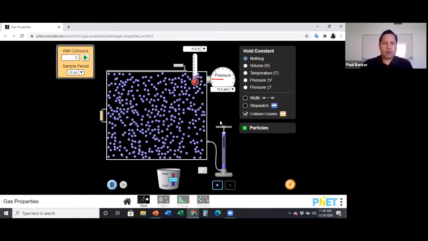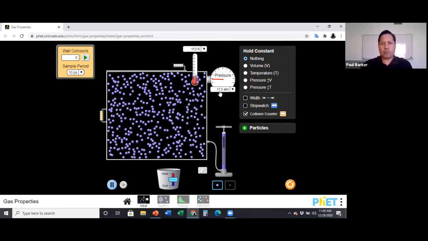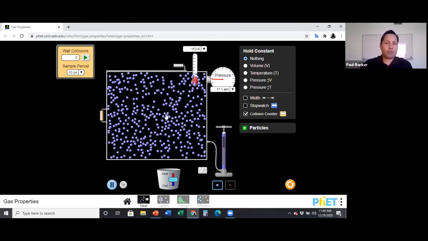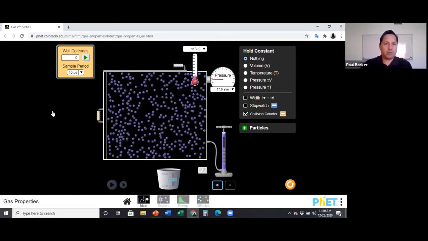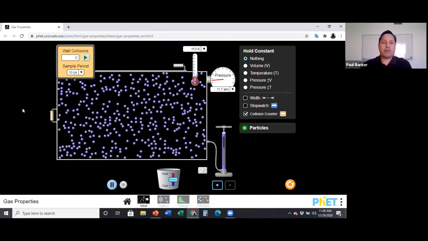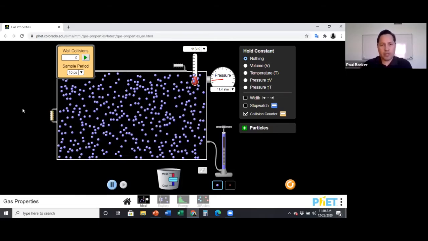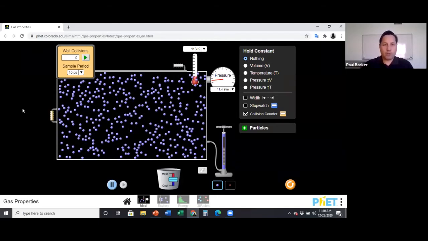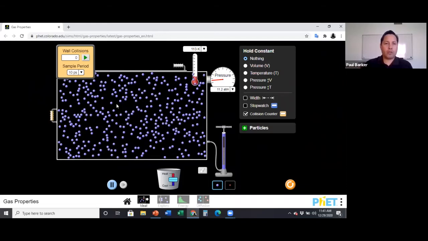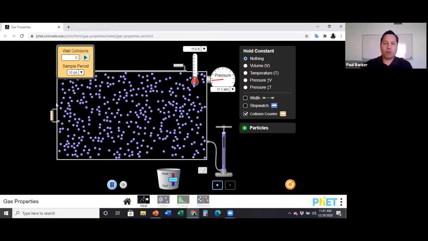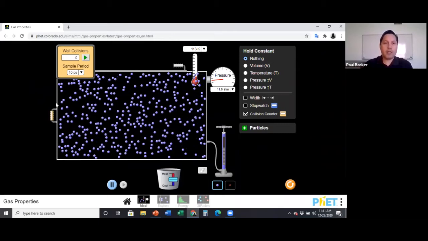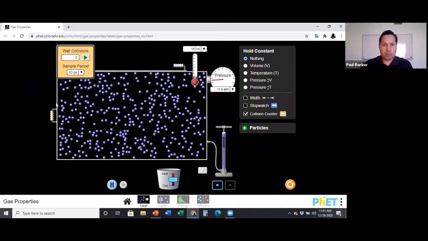All right, so now we have a fixed volume right now. The pressure is somewhere around 17 atm. So what happens if we were to go ahead and expand the container? We're going to expand it all the way out here. All right, what happened? Our pressure went from 17, now it's down to around 11. Why did the pressure drop? Well, now there's more space for the molecules, so it's going to take a little bit longer for one of these gas molecules to hit the wall of the container. So therefore, there are fewer collisions with the wall of the container, and fewer collisions means less pressure.